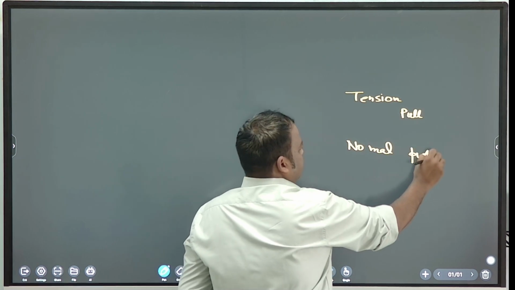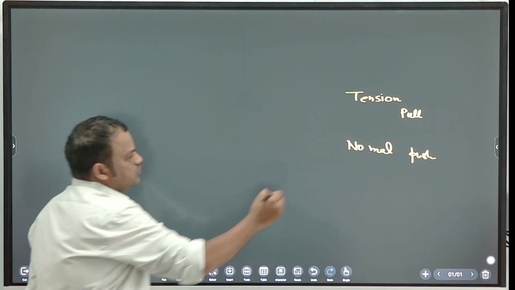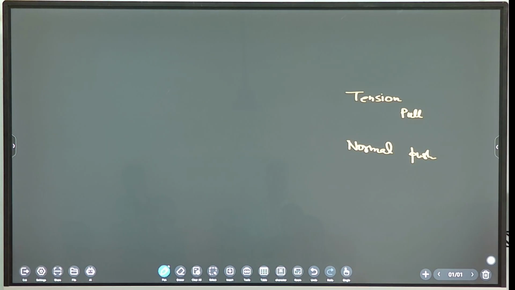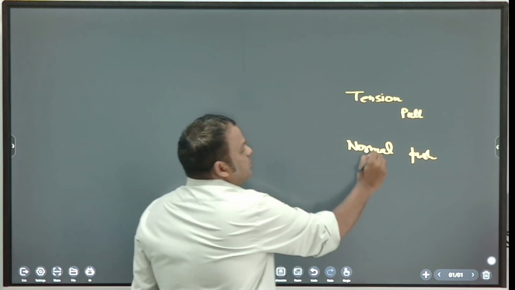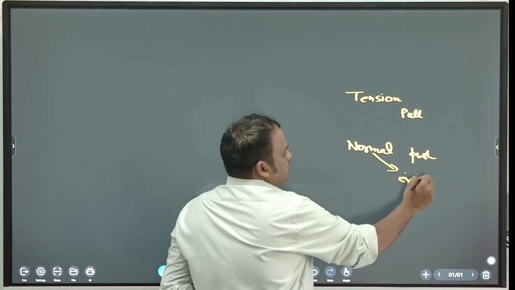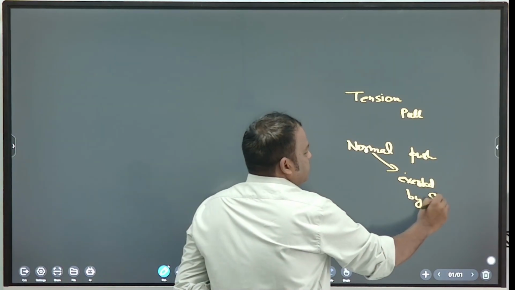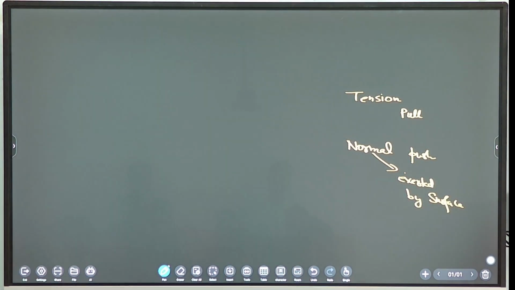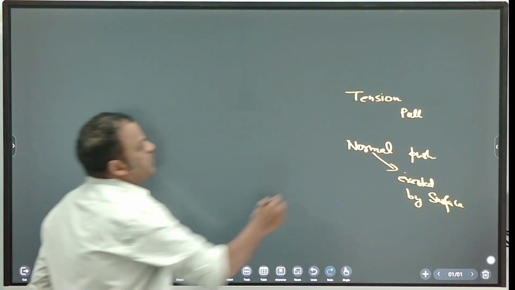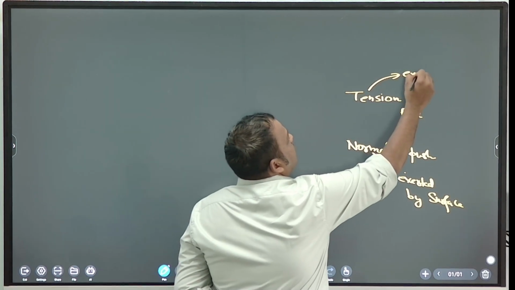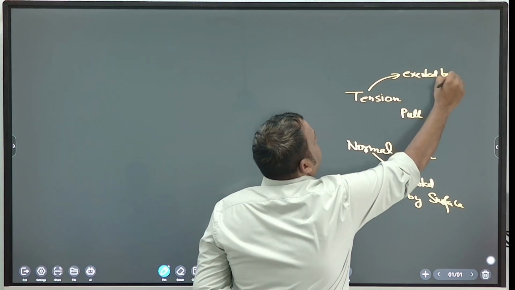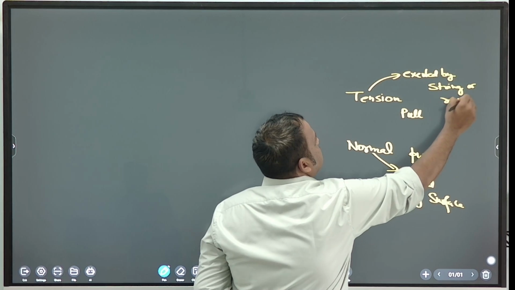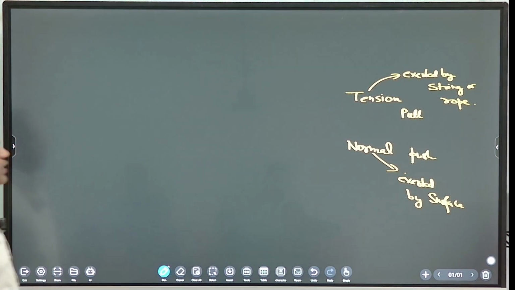It is a push force. Very good. Who exerts normal force? Surface. Okay, normal force is exerted by the surface. Who exerts tension force? String. Very good. Tension is exerted by string or rope. Okay, fine.